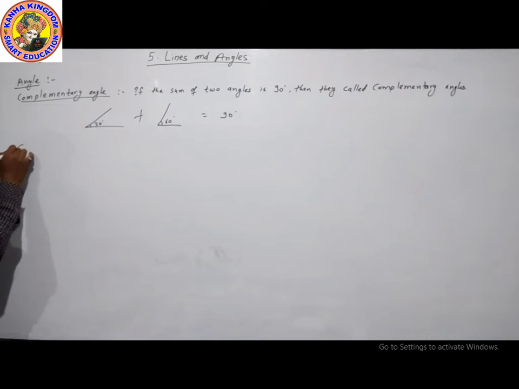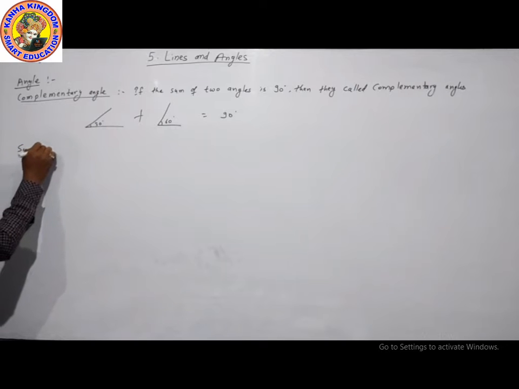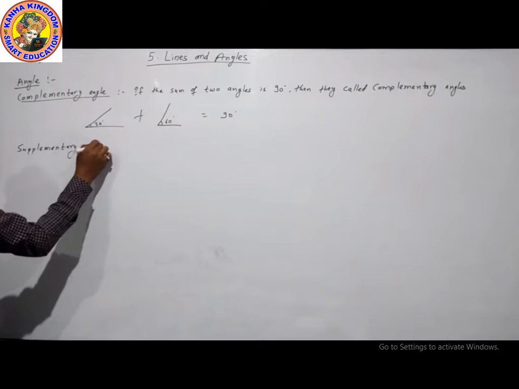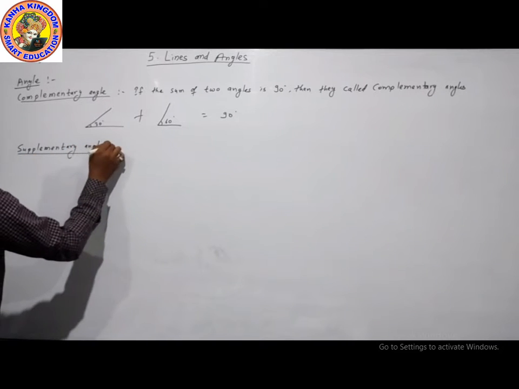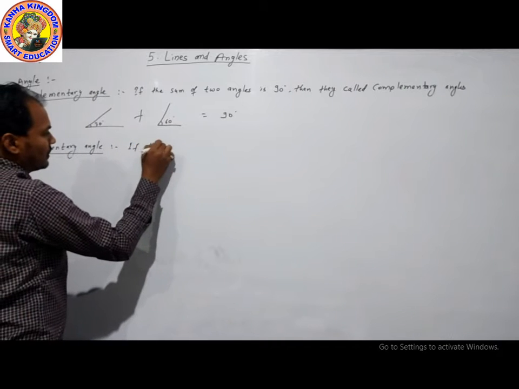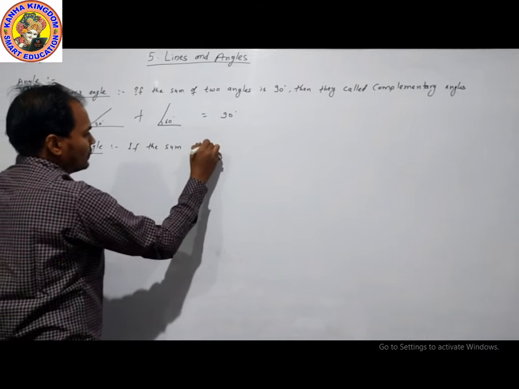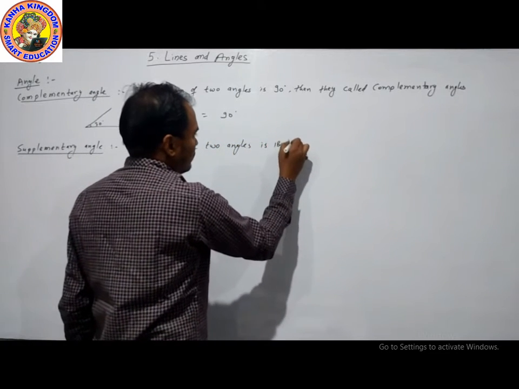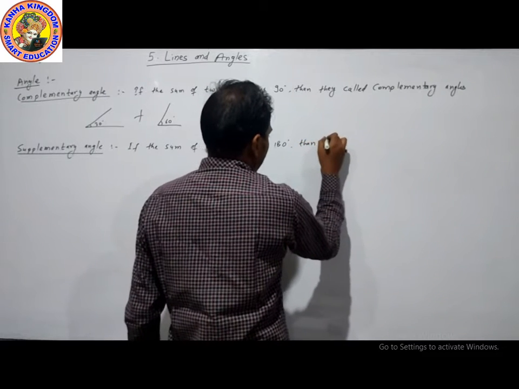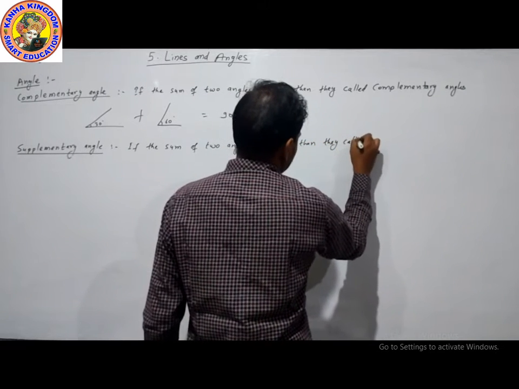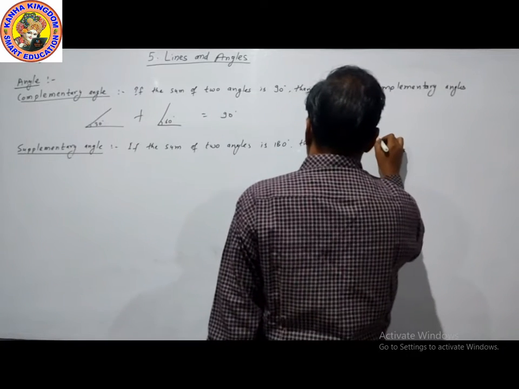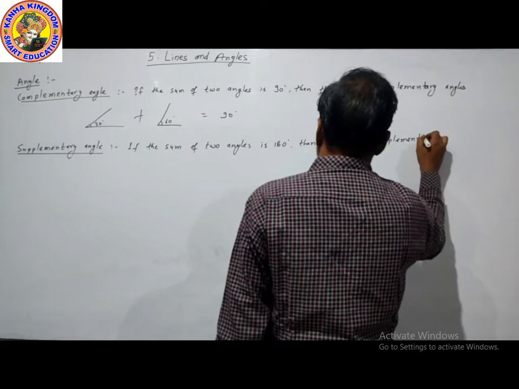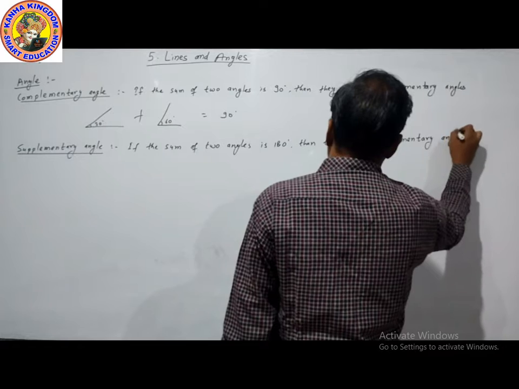Now the next definition is supplementary angle. If the sum of two angles is 180 degrees, then they are called supplementary angles.